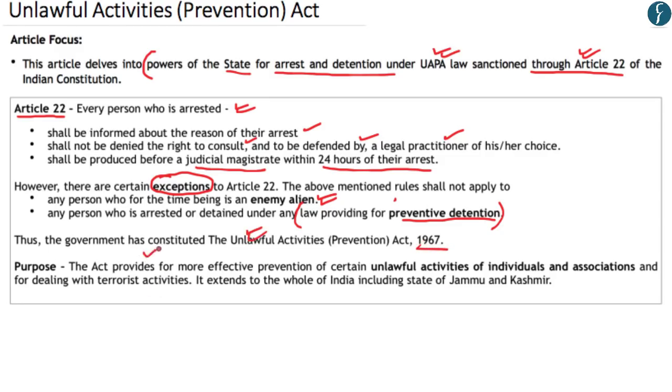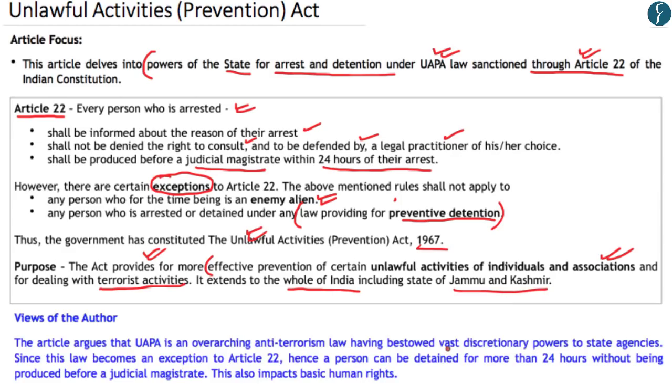Now what this act provides is for more effective prevention of certain unlawful activities of individuals or associations, and for dealing with terrorist activities. Now this act includes the whole of India, including the state of Jammu and Kashmir. Now the author has argued that the Unlawful Activities Prevention Act has provided vast discretionary powers to state agencies, wherein this act is an exception to Article 22. A person can be detained for more than 24 hours under this law, and moreover, this person does not need to be produced before a judicial magistrate after the lapse of 24 hours.